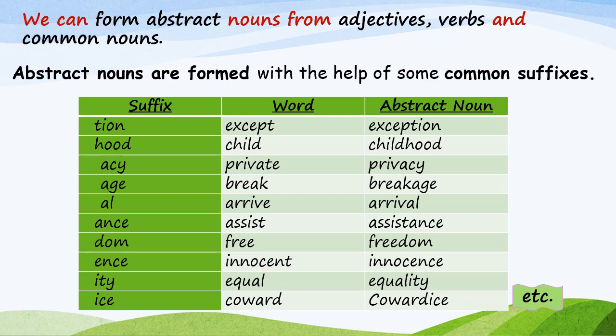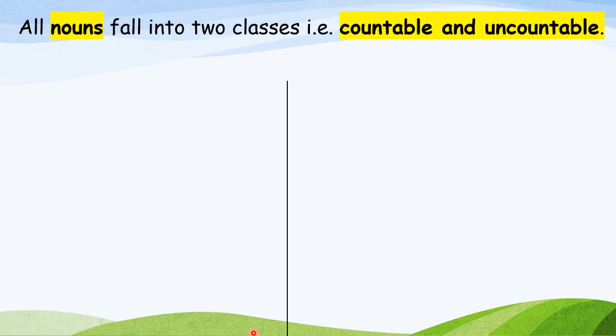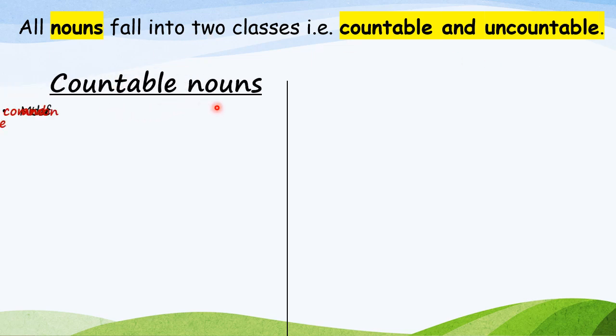Okay, children. So, children, till now we have done all 5 types of noun. That is common noun, proper noun, collective noun, material noun, and abstract noun. These 5 kinds of nouns are divided into 2 categories. That is countable nouns and uncountable nouns. Countable noun means which we can count, uncountable means which we cannot count. So let's talk about countable nouns first.